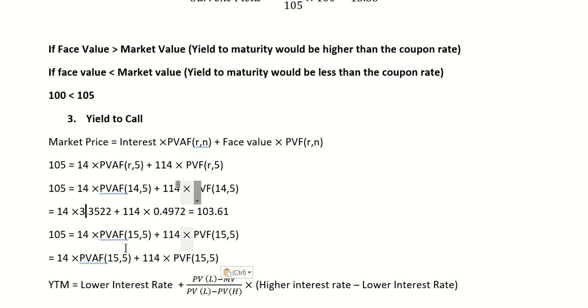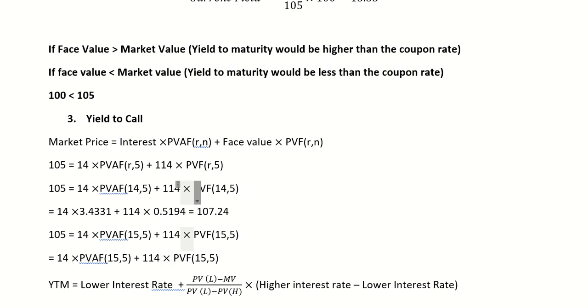So this is 3.4331, and 114 into this value is 0.5194. And this is 107.24.